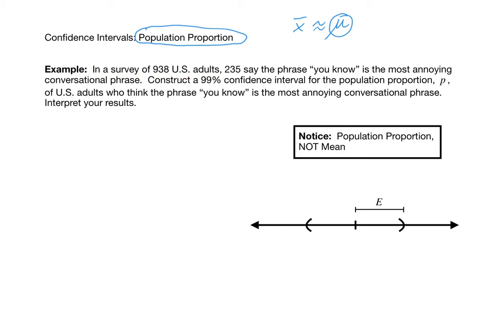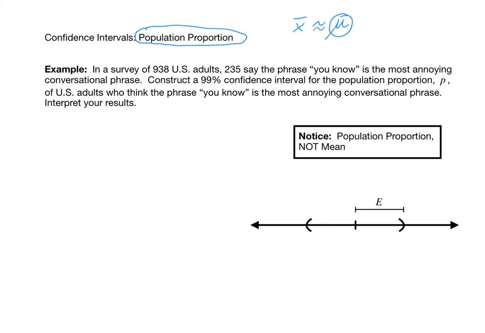In a survey of 938 US adults, 235 say the phrase, "you know," is the most annoying conversational phrase. Construct a 99% confidence interval for the population proportion P of US adults who think the phrase, "you know," is the most annoying conversational phrase. Interpret your results. So ultimately, by the end of this video, we want to fully answer this question here. Notice there's no mention of a mean anywhere in this example.